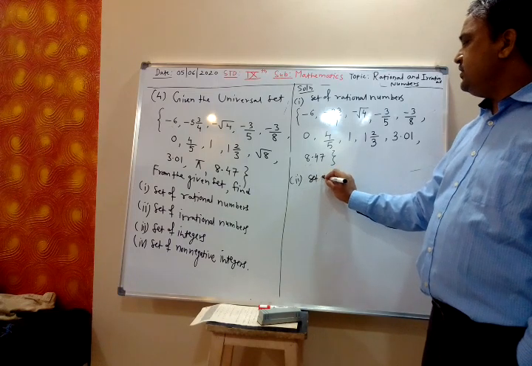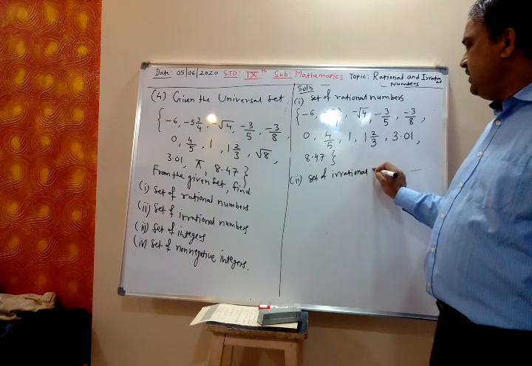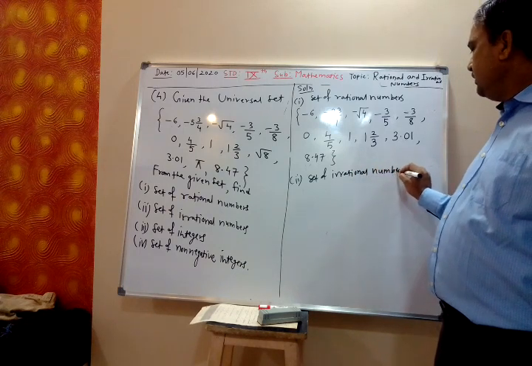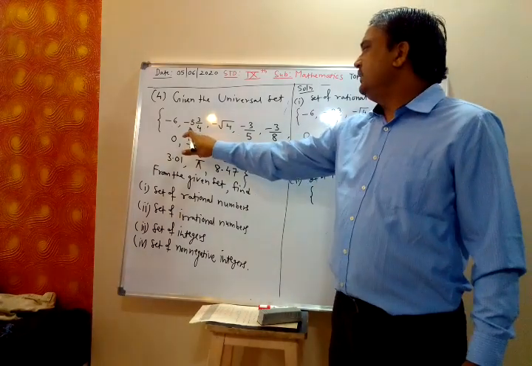Now the set of irrational numbers. What are the set of irrational numbers?